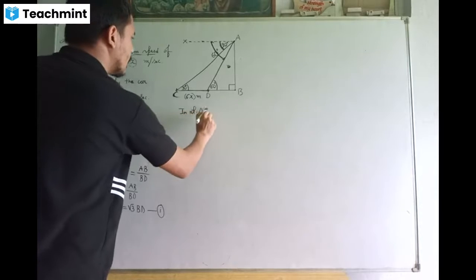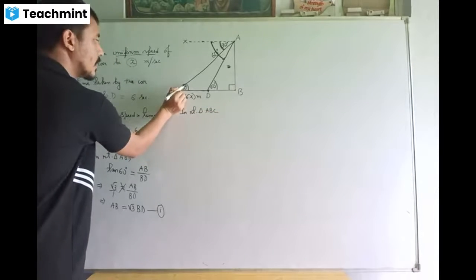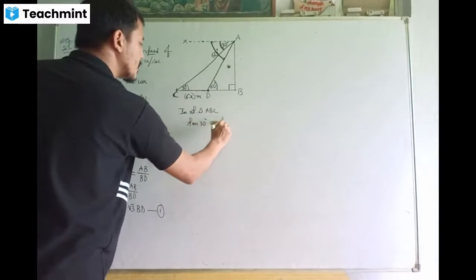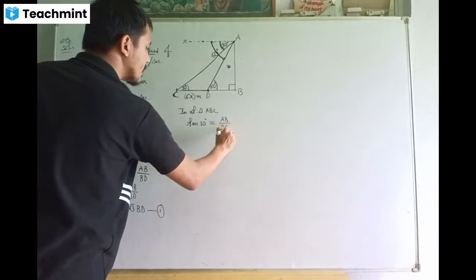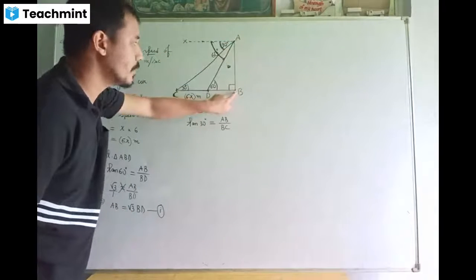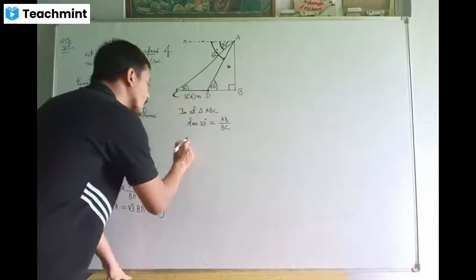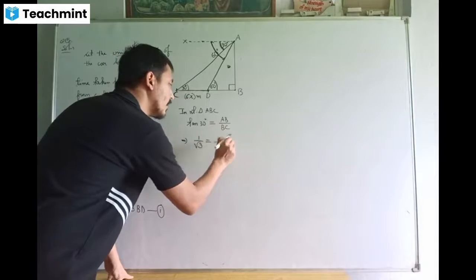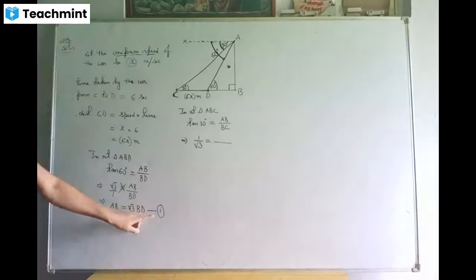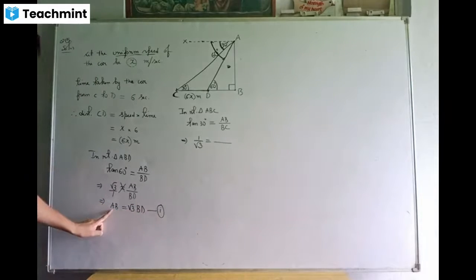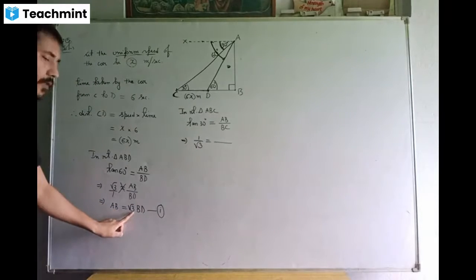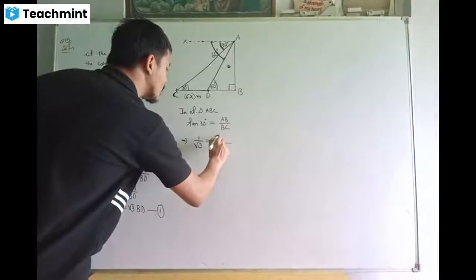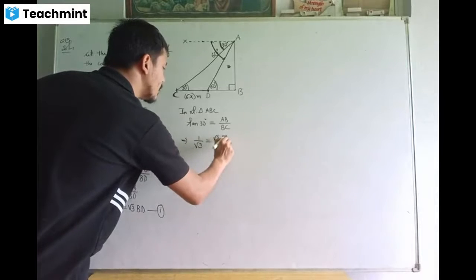In right triangle ABC, this time your theta is 30 degree. So tan theta means opposite side upon the adjacent side. Opposite side is AB, adjacent side is BC. Tan 30 degree is 1 upon square root of 3. Your AB is unknown, but from equation 1, AB can be written as square root of 3 times BD.